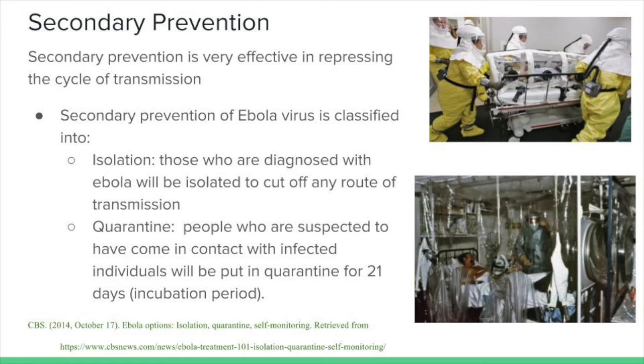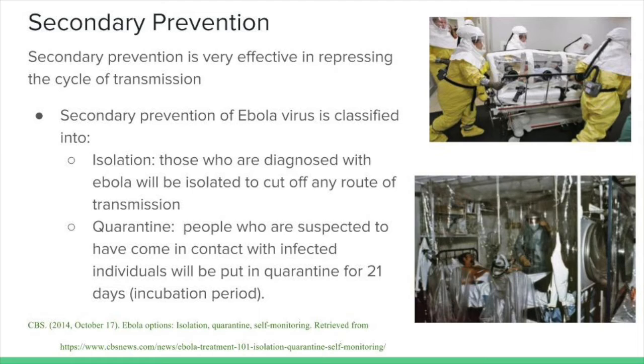Isolation happens when those who are diagnosed with Ebola are isolated to cut off any route of transmission, and they will be sent to hospitals for treatment. And quarantine happens when people who are suspected to have come in contact with infected individuals are put into quarantine for 21 days, the so-called incubation period, according to CBS News. It is really important to know the difference between isolation and quarantine.